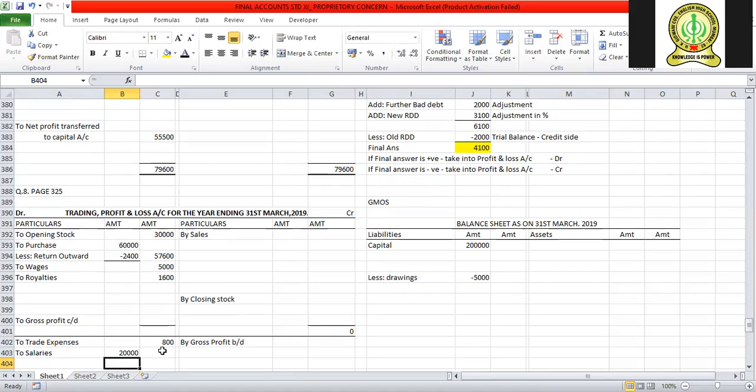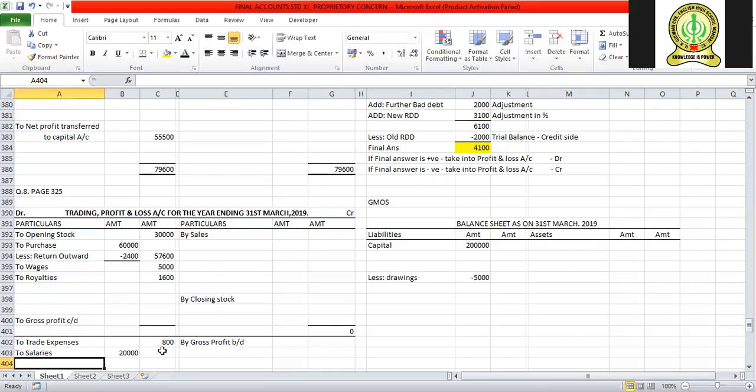In a year there are 12 months, out of which 10 months are paid, so 2 months are pending. 2,000 into 2 is 4,000.